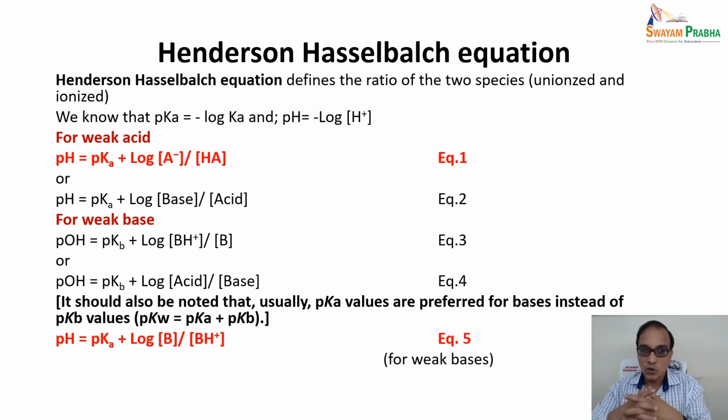For weak acid, pH is equal to pK plus log A minus upon HA, and for weak bases you can see equation 3. It should also be noted that usually pKa values are preferred for bases instead of pKb values. So we just give the pK values. However, for bases the pKb value can be given, but we represent it only by the pKa. So for weak bases, you can write this equation in the way that pH is equal to pK plus log B upon BH plus. Okay.